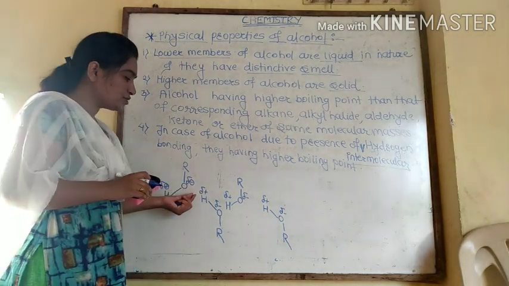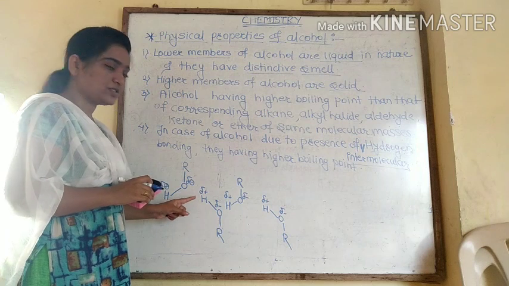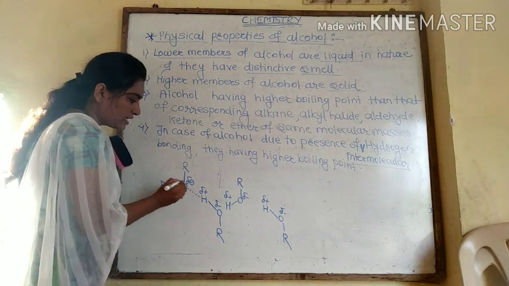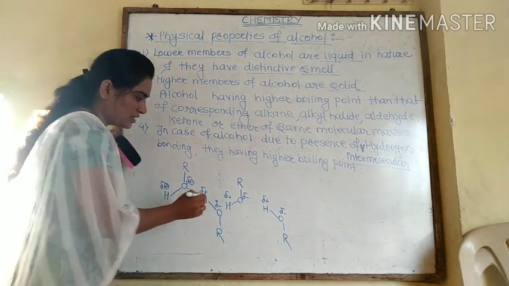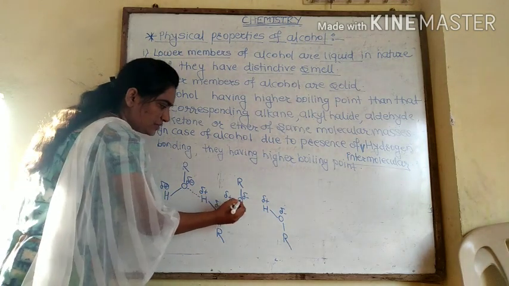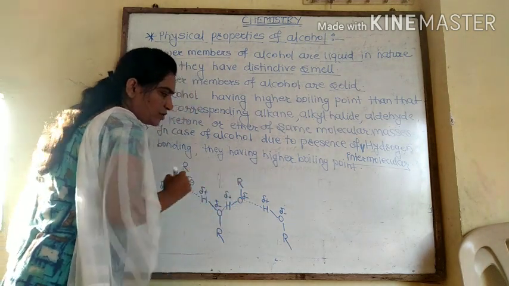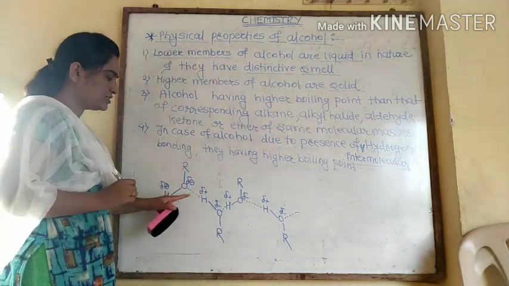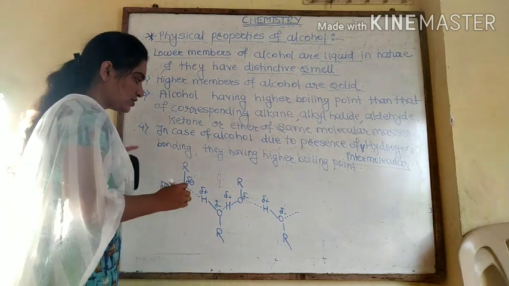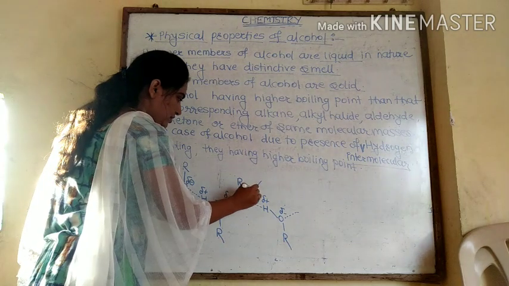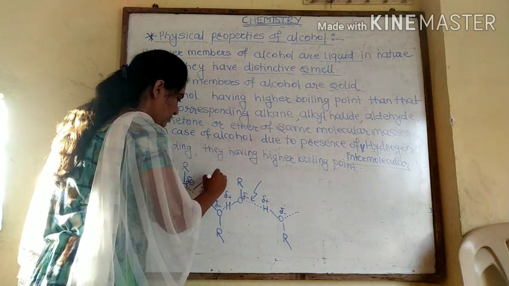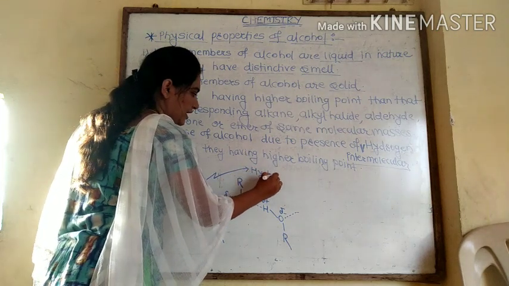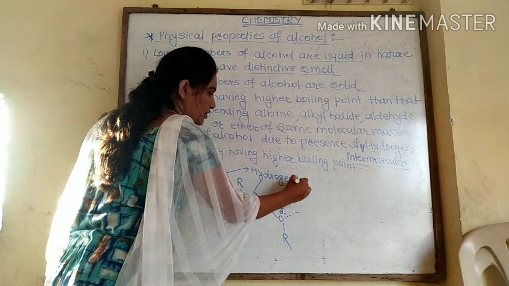Now due to the presence of force of attraction between oxygen and hydrogen, here bonding takes place. This dotted line shows the hydrogen bonding. Here also presence of bonding, and likewise the bonding is present, and that's why such a type of bonding is called hydrogen bonding. These two types of bonding, they are the hydrogen bonding.